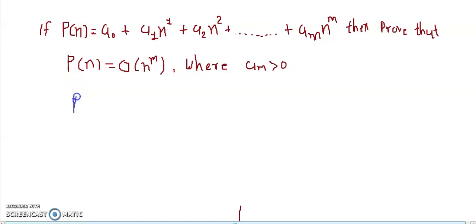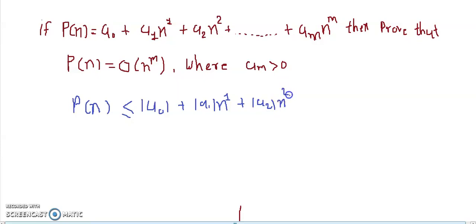So how to prove this? Let's start with P(n). We have been given P(n). We will say that P(n) is less than or equal to, if I take positive constants, if I consider the positive value of this coefficient, then this right hand side part will be greater than this P(n), because in P(n) this constant may be negative. So let me consider positive constants. We know that this am is positive, so this right hand side part will be greater than the left hand side part, that is P(n).